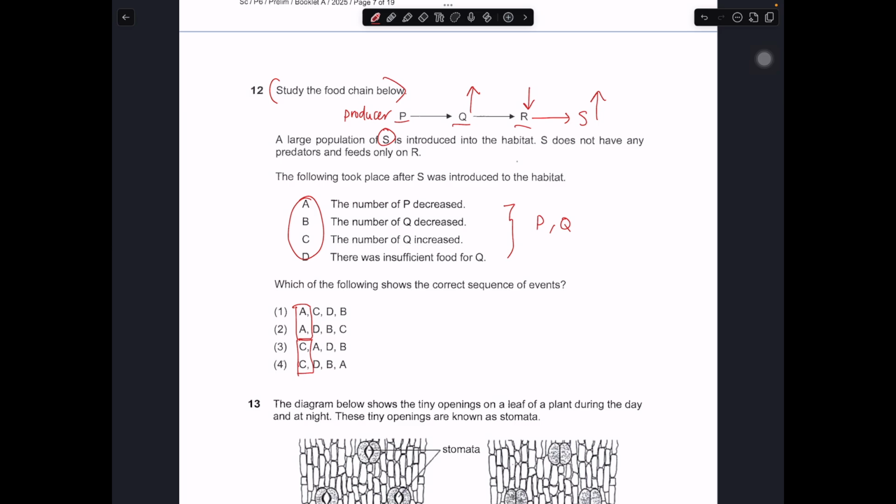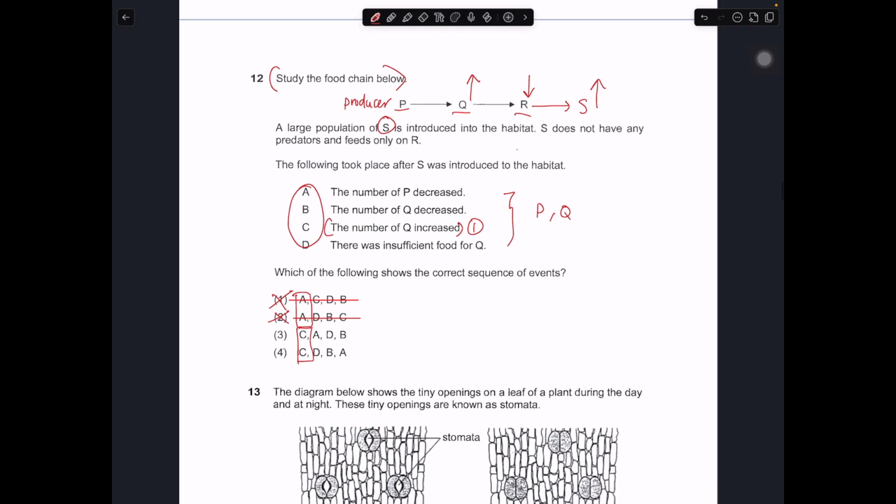That should be the first sequence of event. So the number of Q will increase. So this is number 1. So straight away you know that 1 and 2 is out, because it must start with C, not A. Okay, C first. So when Q increase, P will start to decrease.